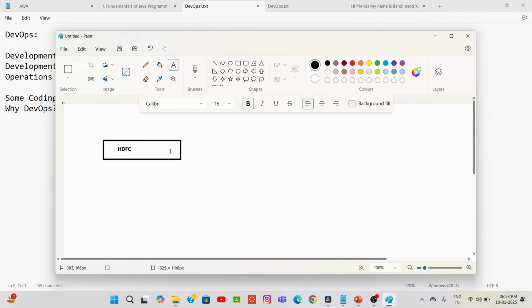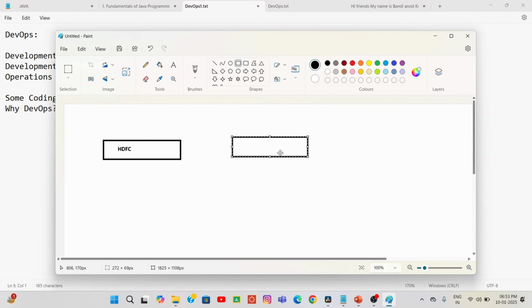They may approach some company. Let me take HCL Tech as an example. The HDFC client is requesting HCL Tech, saying I need one application.